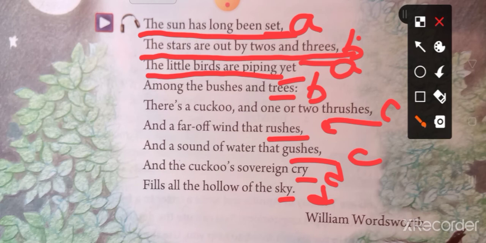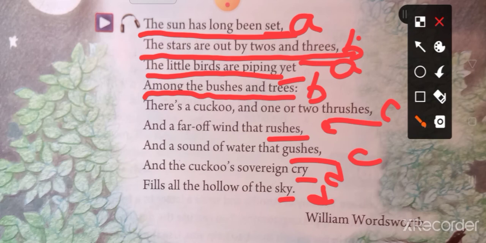Peeping means chirping, the sound of the birds. The little birds are still chirping, still making a sound, among the bushes and trees. Long grasslands are called bushes, where you can see small birds living.